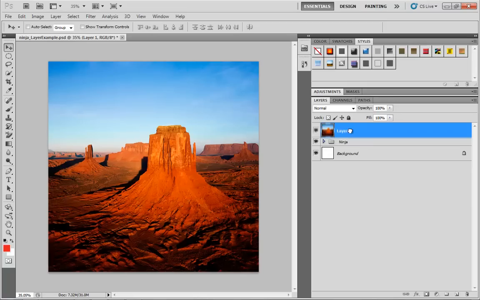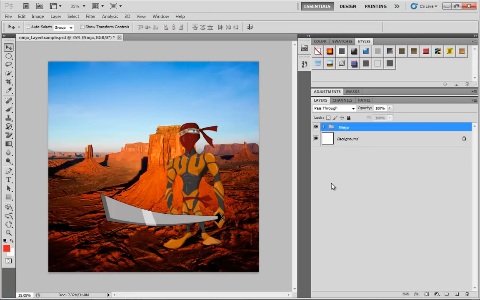Next, I'm going to drag the layer for this little desert image underneath the group for our Ninja. Be really careful about doing this though. As you're dragging it down in the layer panel, if you see a little box highlighting all the way around the Ninja group, that means you're putting this inside the Ninja group. You don't want to do that, really. We want to put this underneath the group, just over the background layer.